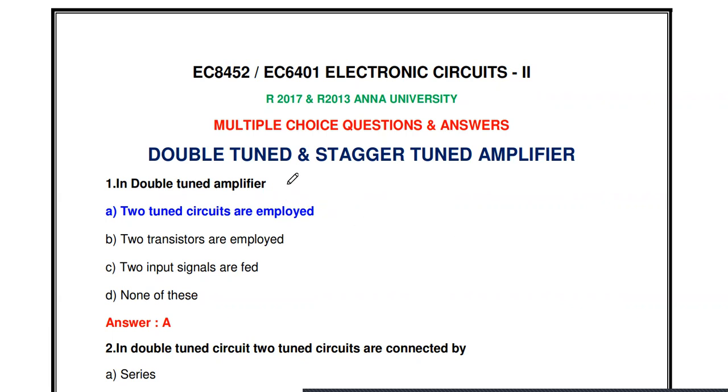The first question: in a double tuned amplifier, two tuned circuits are employed, two transistors are employed, two input signals are fed, or none of these. In a double tuned amplifier, two tuned circuits are employed. If you are using two tuned circuits in the collector terminal of the transistor, that's why the circuit is called a double tuned amplifier. In a single tuned amplifier, only one tuned circuit is connected in the collector terminal, but in a double tuned amplifier, two tuned circuits are employed.